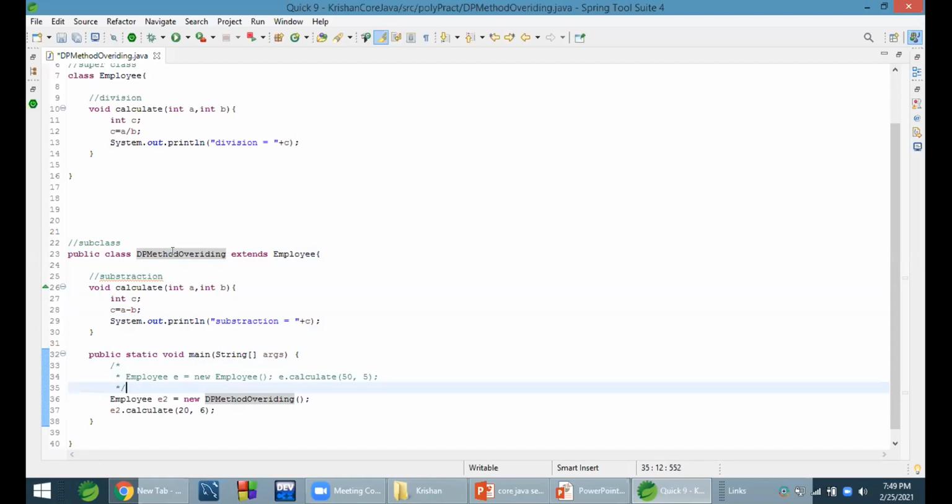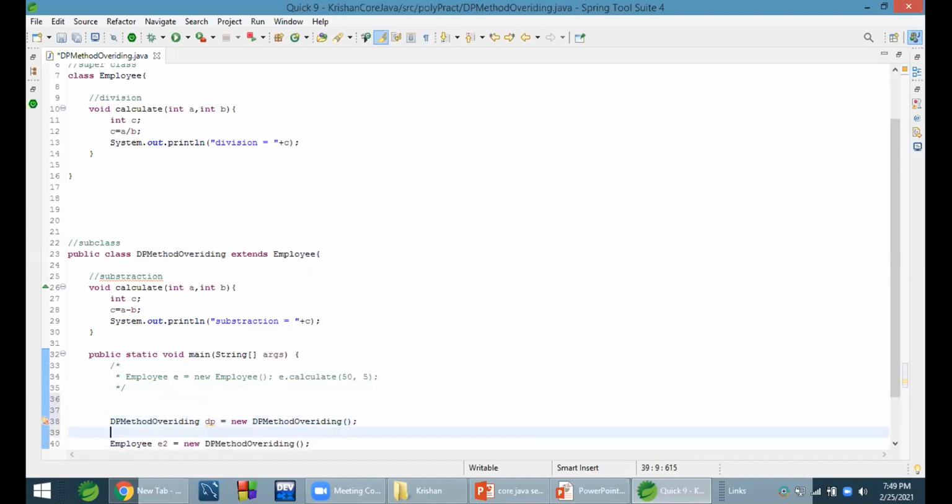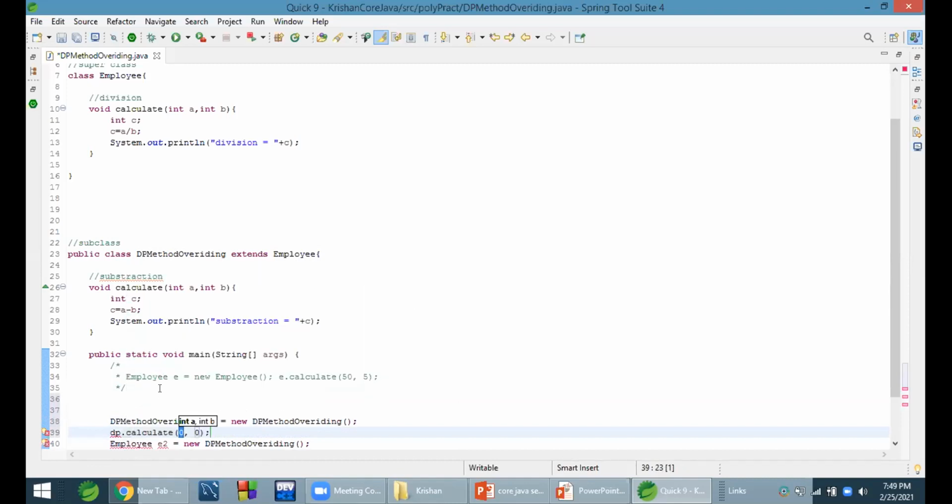Okay, if you create an object of the subclass only, like DP equals method overriding, and now I do DP dot calculate, then what happens? Is it your question? Yes, sir.